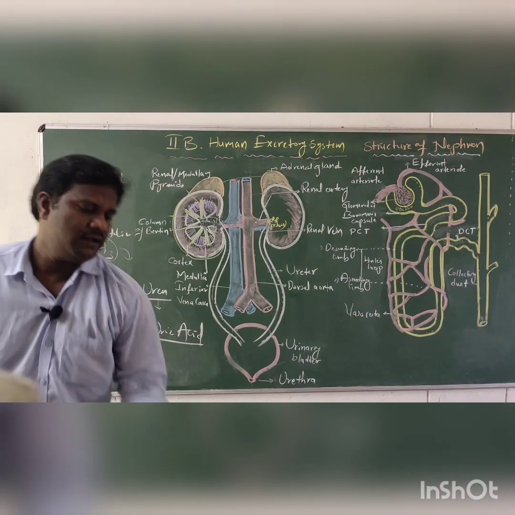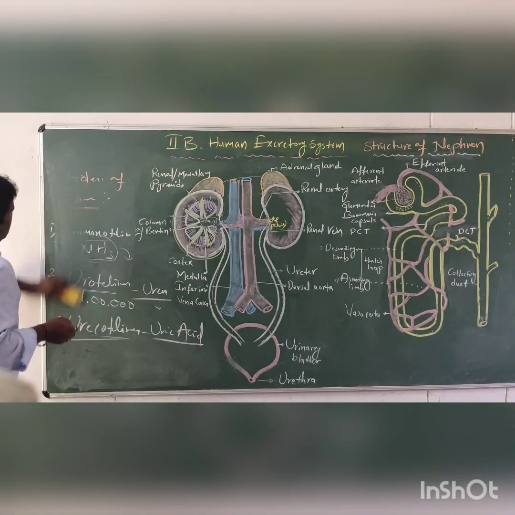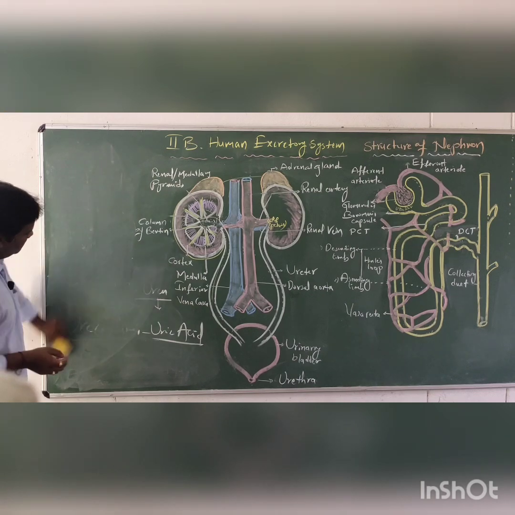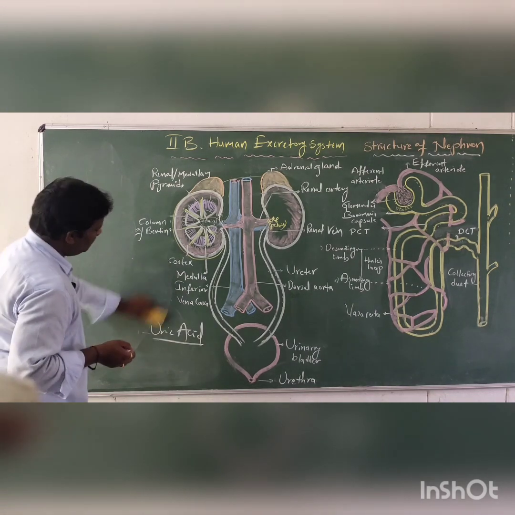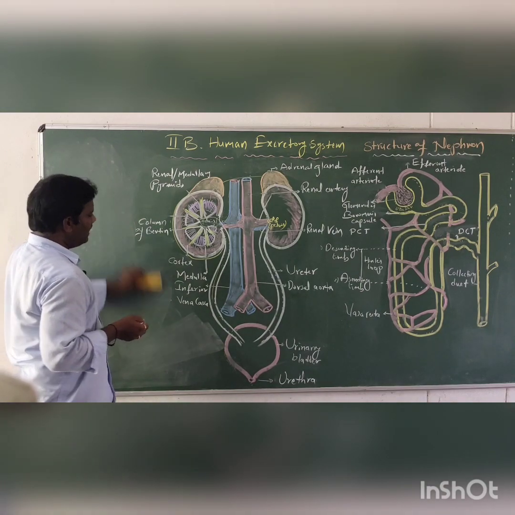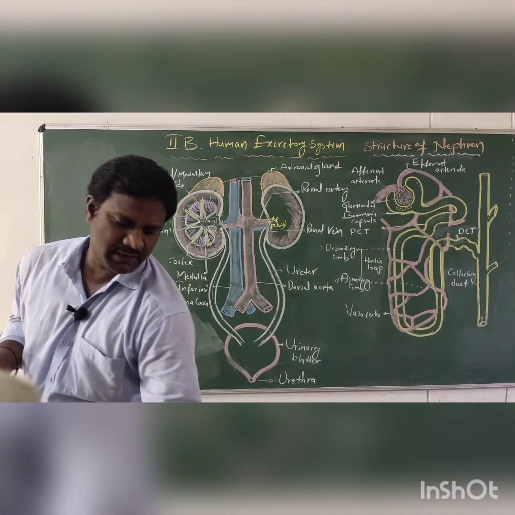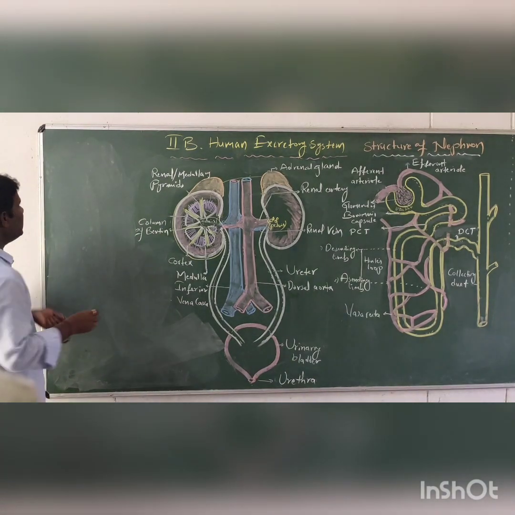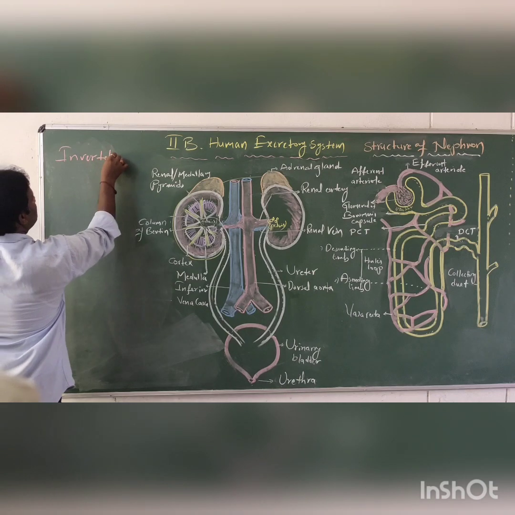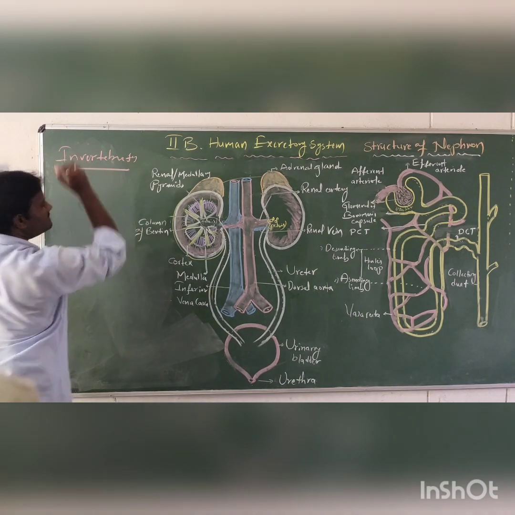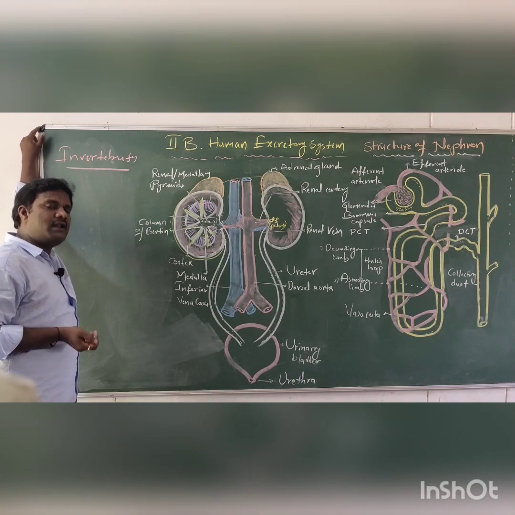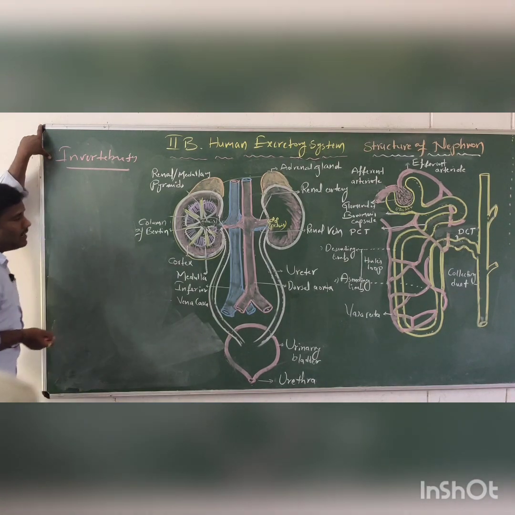And the next one: the excretion process in lower organisms. In higher animals, separate organs are formed, but in lower organisms like invertebrates it is different. So what are invertebrates? Invertebrates do not have a spinal cord or notochord; these non-chordates can be divided into groups.